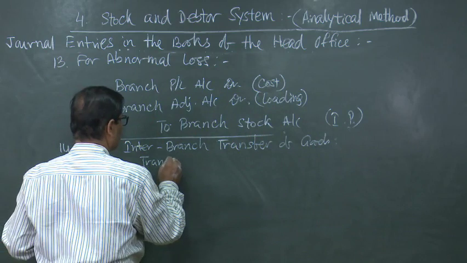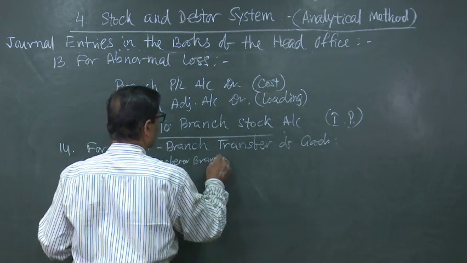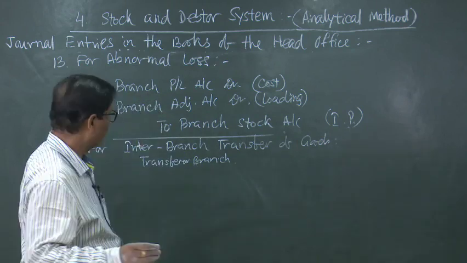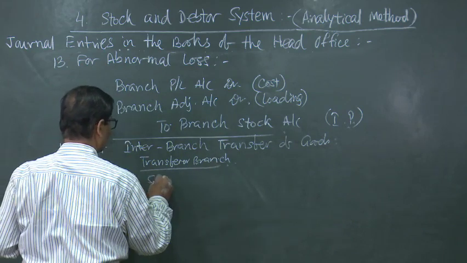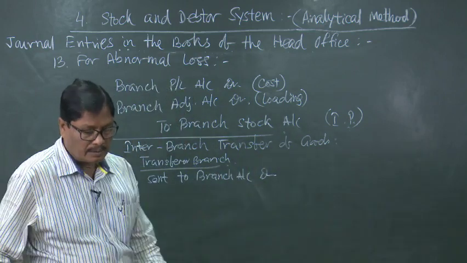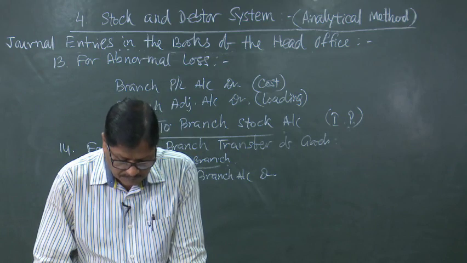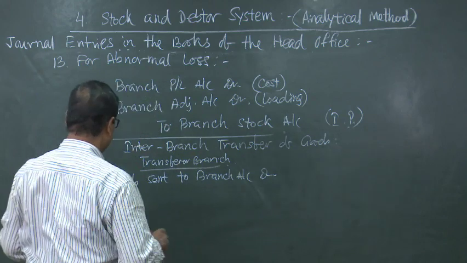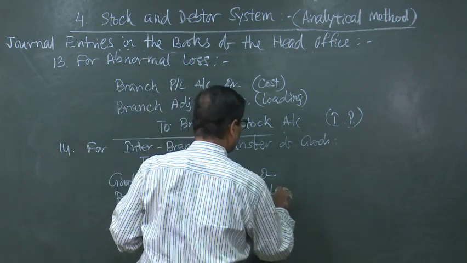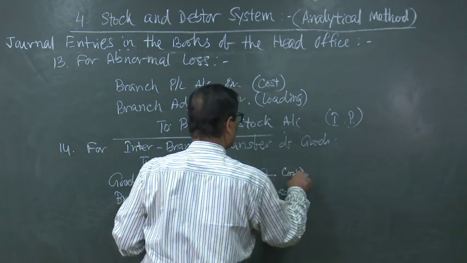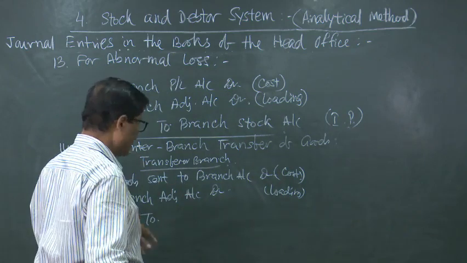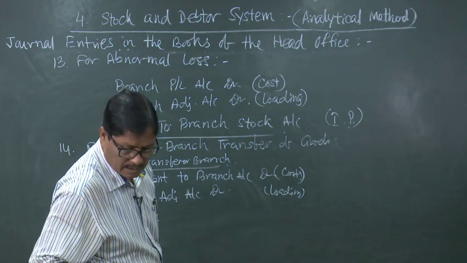So, in the books of the transferor branch, this will be goods sent to branch account debited with cost, branch adjustment account debited with the loading, to goods sent to branch account debited, because the transferor branch is giving us. So, to the branch stock account.